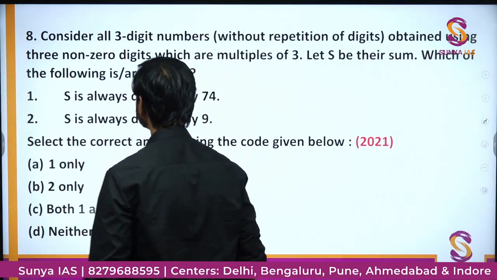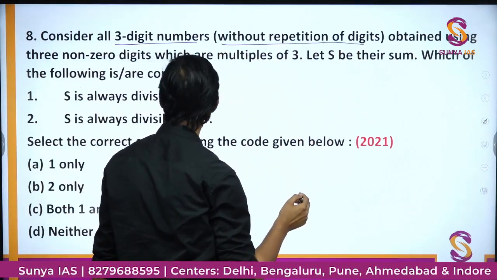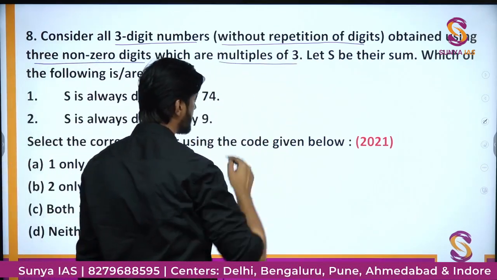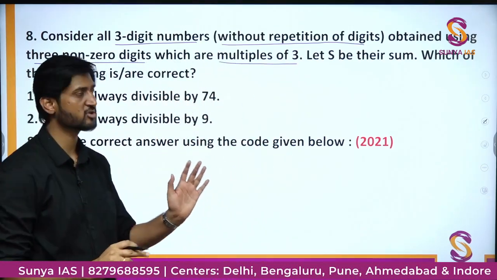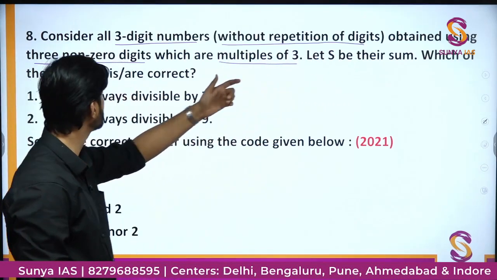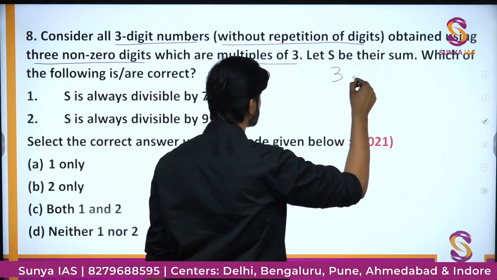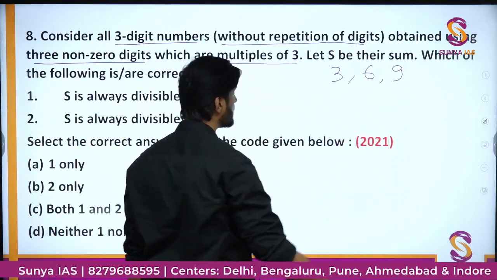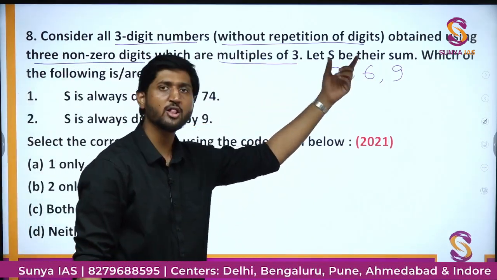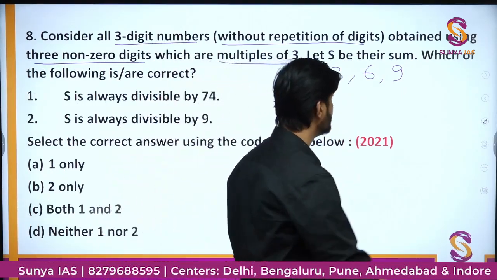Now we have to consider all 3-digit numbers without repetition of digits which are obtained using 3 non-zero digits which are multiples of 3. So simply put, the question says that if you are using only these 3 digits, which are the digits which are multiples of 3, these digits are basically 3, 6 and 9. And without repeating the digits, we have to create all the possible 3-digit numbers from these 3 numbers. Let us see how we can do that.